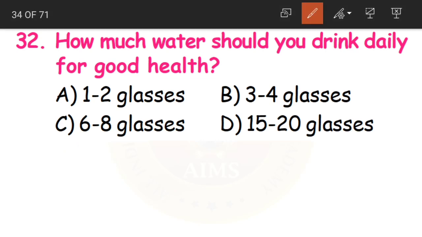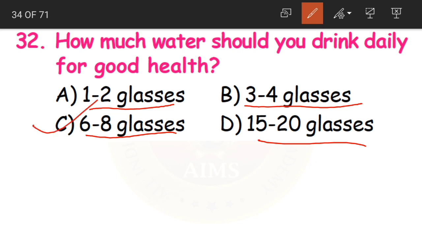Then, how much water should you drink daily for good health? How much must you drink, children, daily to have good health? Either 1 to 2 glasses, 3 to 4 glasses, 6 to 8 glasses, or 15 to 18 glasses. And the answer is 6 to 8 glasses.